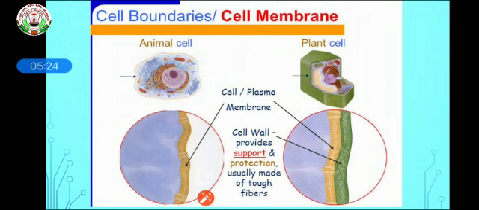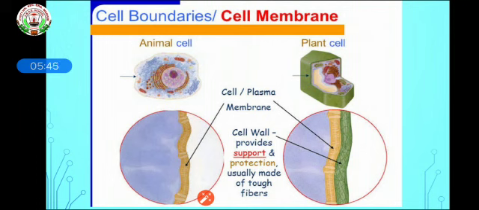On the right-hand side is the plant cell. The outermost covering of the plant cell is the cell wall, which is made up of different materials depending on the plant. Some are rich in cellulose, some are rich in chitin, and some bacteria have peptidoglycans.